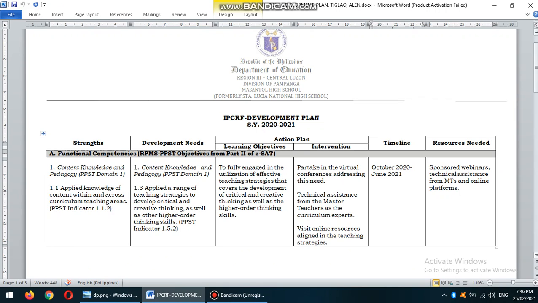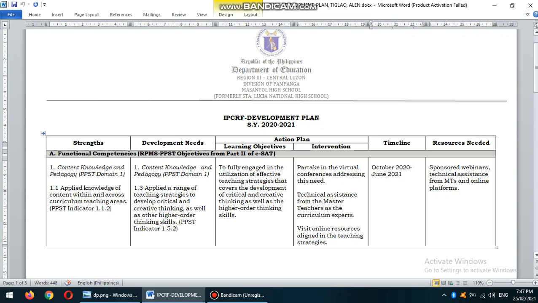Nangangahulugan po na after nyo pong gawin yung ESAT ninyo, answering it honestly, lahat ng kakayahan nyo, lahat ng skills nyo na sa tingin nyo that you can exhibit, you can achieve at this particular new normal education, it will be reflected on the final result. Now, that final result of your ESAT will be reflected and rendered down to your IPCRF development plan or the IDP for the school year